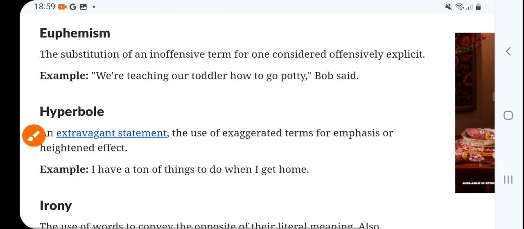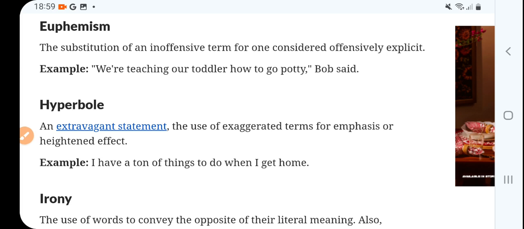Okay. Now, euphemism: the substitution of an inoffensive term for one considered offensively explicit. We are teaching our toddler how to go potty, Bob said.